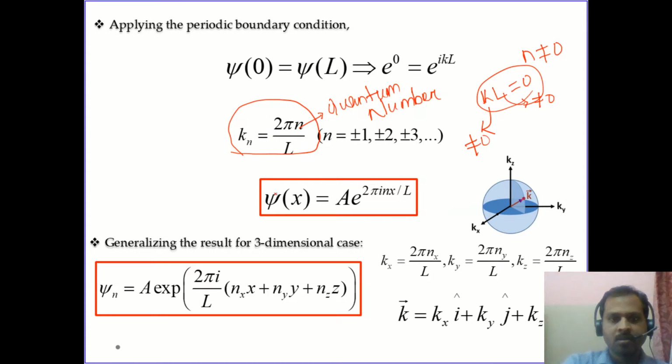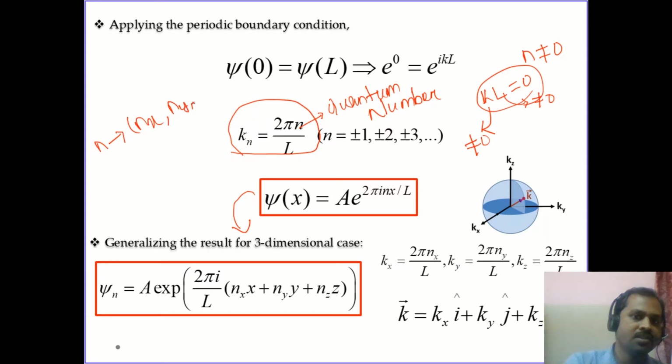So we can rewrite the expression for the wave function, that is A into exponential of 2 pi i n x by L. This can be extended to three dimensions, and in that case n will have a set of quantum numbers nx, ny and nz, and all of these can take positive as well as negative integer values except 0.